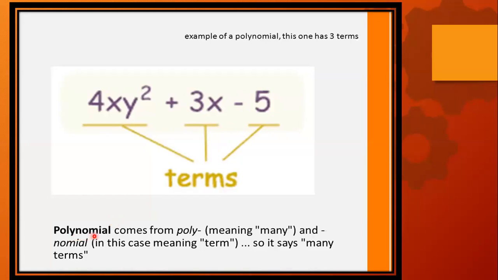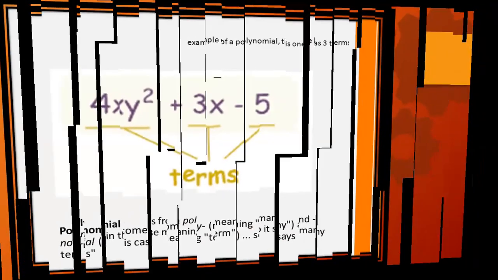Now let's see what polynomial means and where it comes from. Polynomial comes from poly, that means many, and nomial in this case meaning term. So we can say many terms. An expression that consists of many terms is called a polynomial.